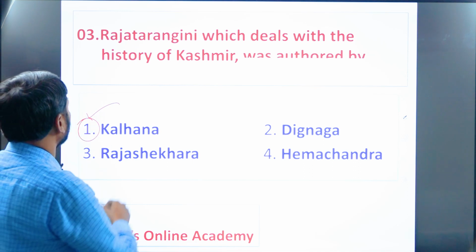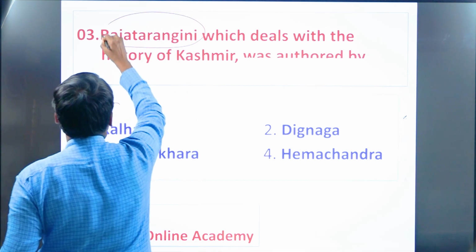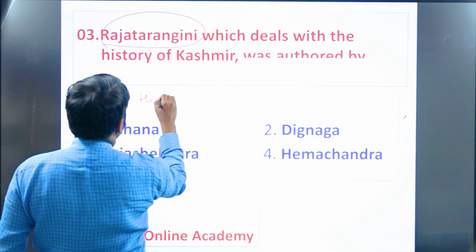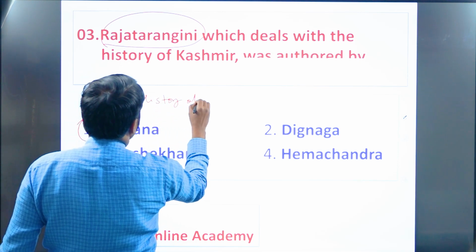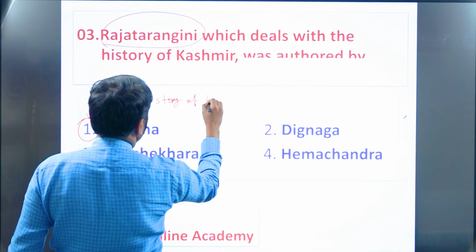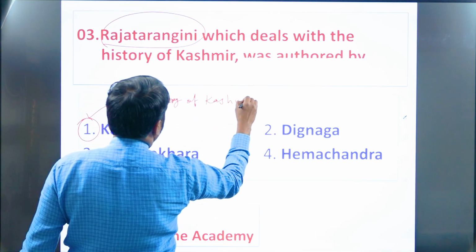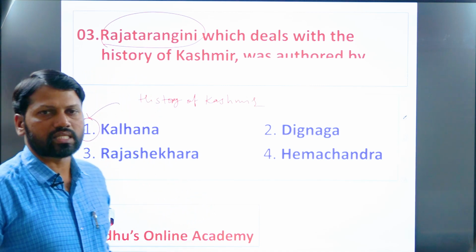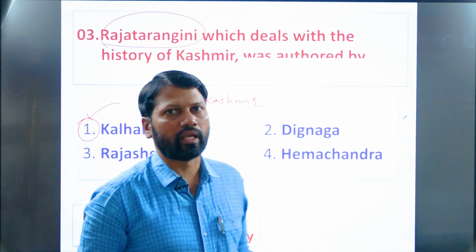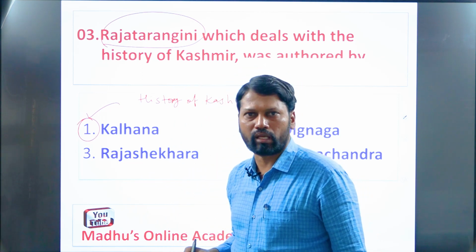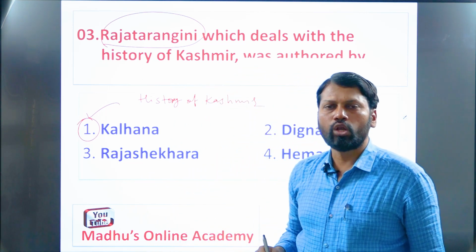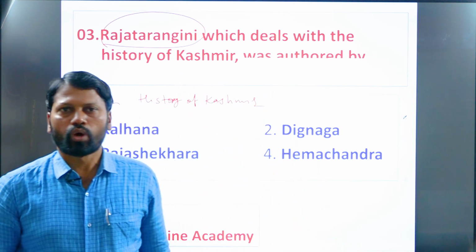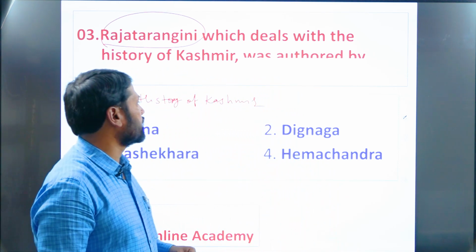So Rajatarangini, remember, deals with the history of Kashmir, the dynasties which ruled Kashmir, namely the Karkotaka dynasty, Utpala dynasty, Lohar dynasty, and Shah Mir dynasties. All these dynasties ruled Kashmir, remember.